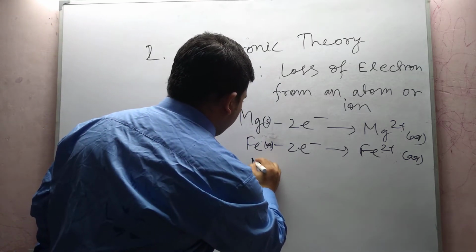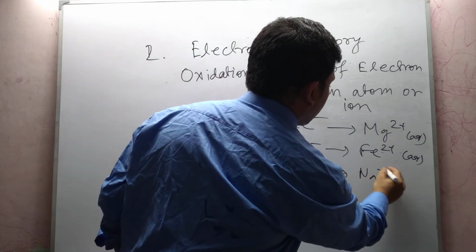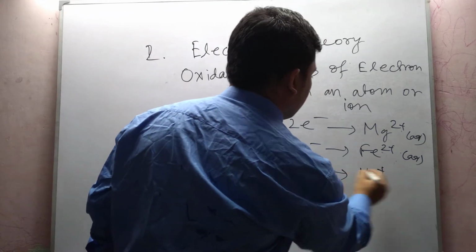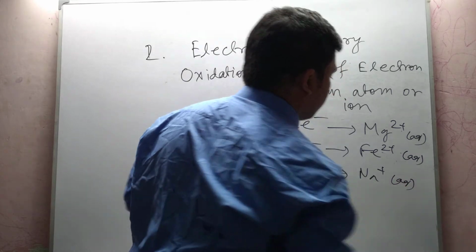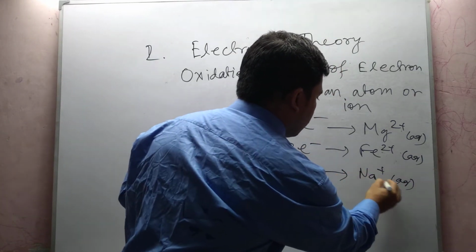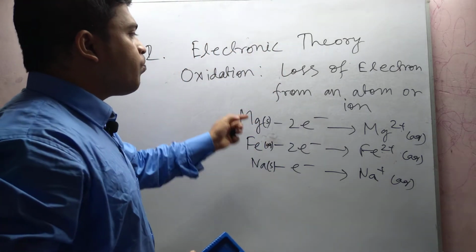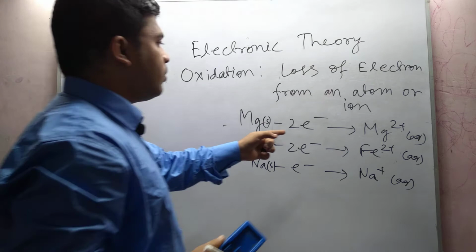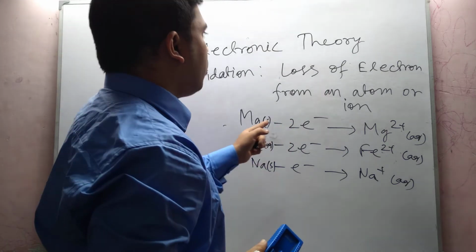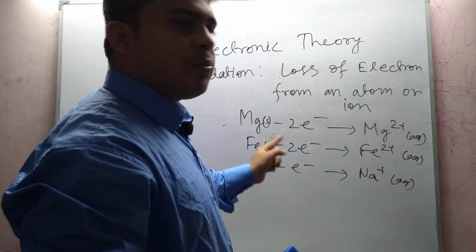Another example, sodium is losing electron to form sodium plus. From sodium solid it is becoming aqueous sodium plus. Here we see that an atom loses electron to form a positive charge ion, so loss of electron takes place, and this is defined as an oxidation process.